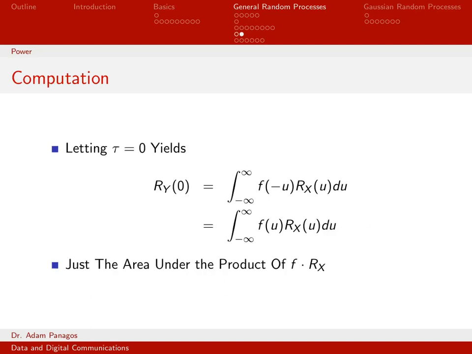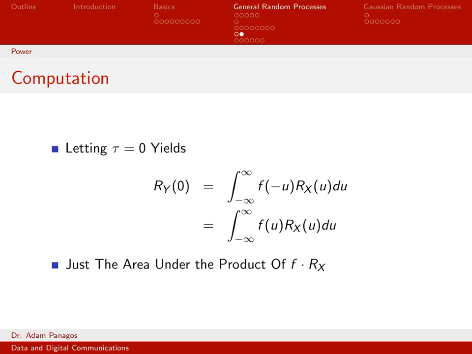So let's go ahead and do that. Let's let tau equal 0. So that means I need to replace tau with 0 here, and all the taus over here are replaced with 0. So there was a single tau here, tau minus u. When tau is 0, that just turns into f of minus u, so I end up with this integral. From this line to this line, what happened? Well, if you recall, think about how this is constructed. The function f is the convolution of h with its time-reversed copy. And we said that this function f, because of how it's constructed, is always an even function. So that means, by the definition of an even function, f at time minus u is the exact same value as f of u. So it simplifies to this line of math right here.